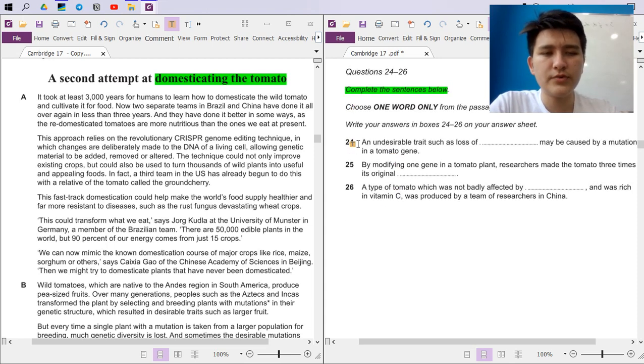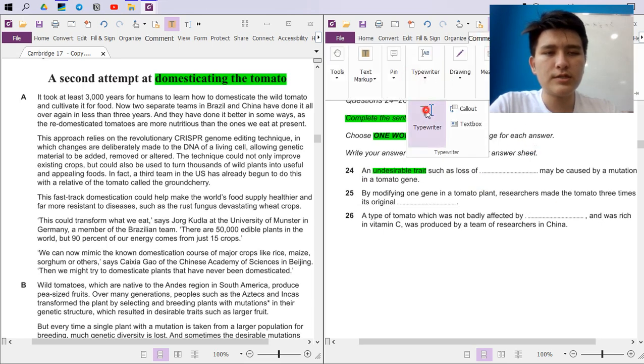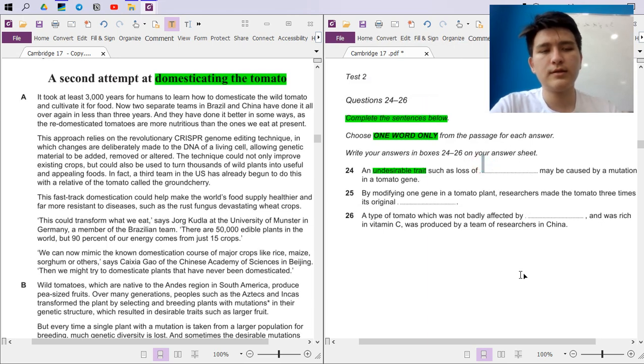Another set of questions, which is the final one for today, is complete the sentences. One word only. Like I said, pay attention to the instructions, because if you don't, even if you find a close answer, it's not going to be counted as correct. An undesirable trait such as loss of something. And as you guys remember, what I do with such questions is just predict what word may fit here: an undesirable trait such as loss of something, noun.